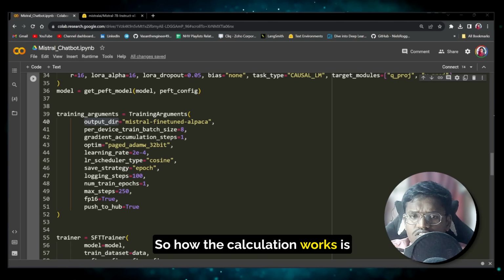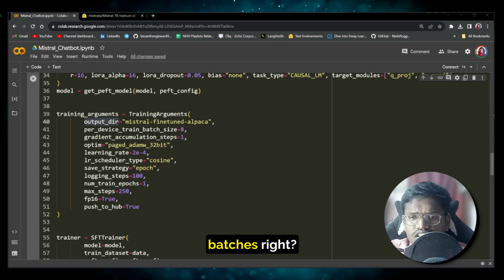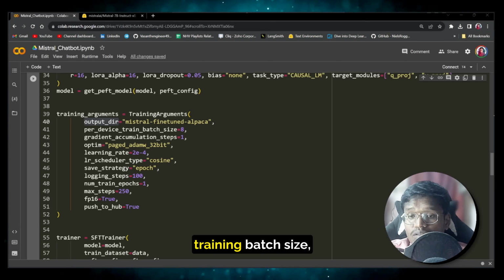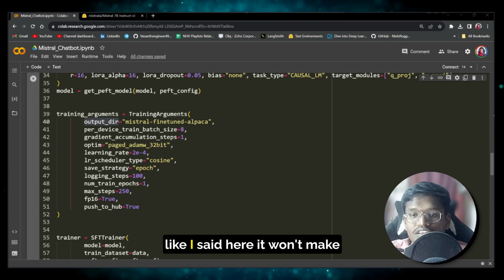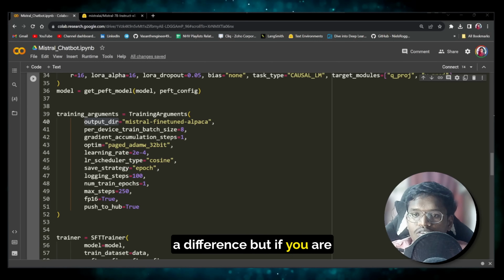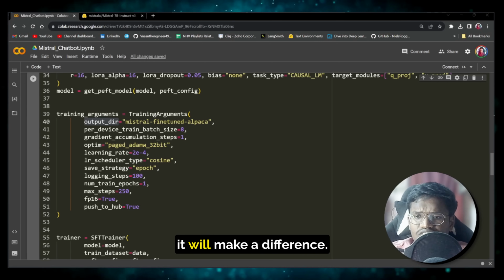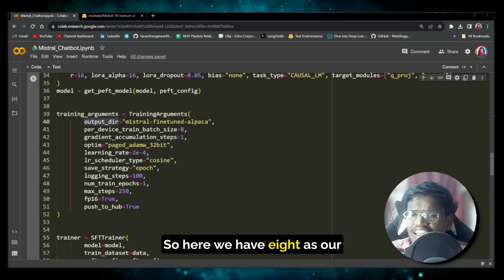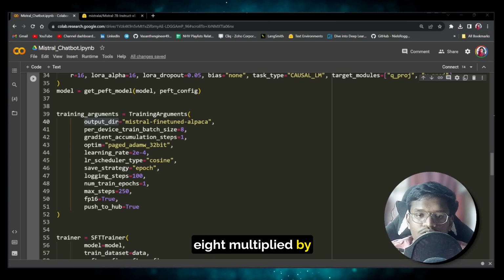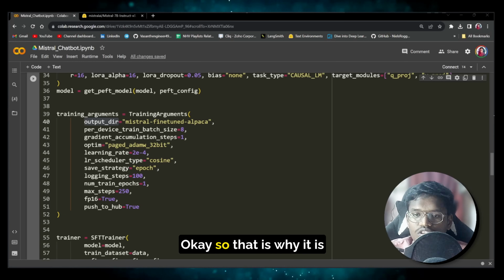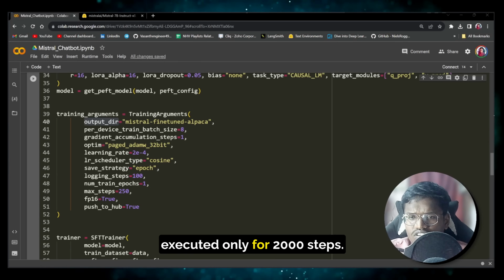So how the calculation works is, you have the training batch size, right? You should see the effective training batch size, not the per device training batch size. Like I said, here it won't make a difference, but if you are working with a multi GPU server, it will make a difference. So here we have 8 as our effective training batch size. 8 multiplied by 250 would be 2000. So that is why it is executed only for 2000 steps.